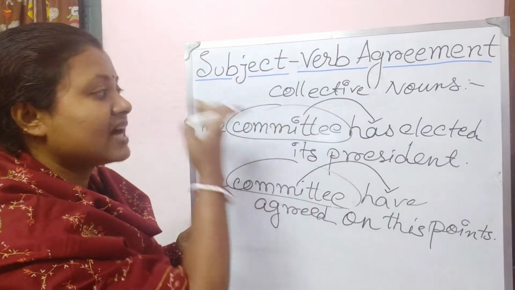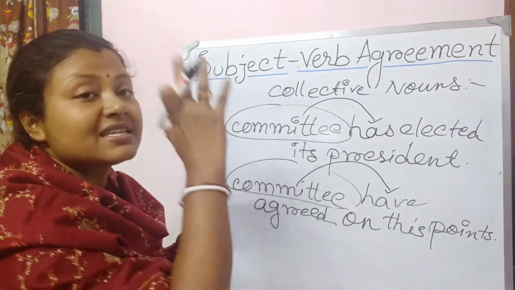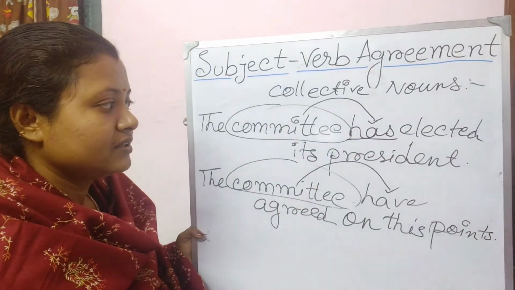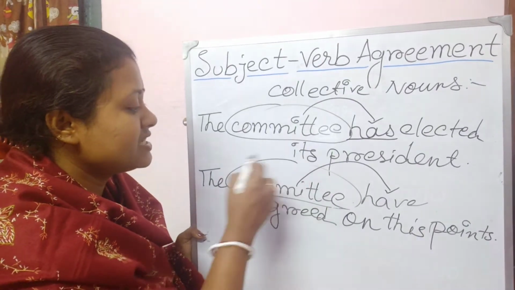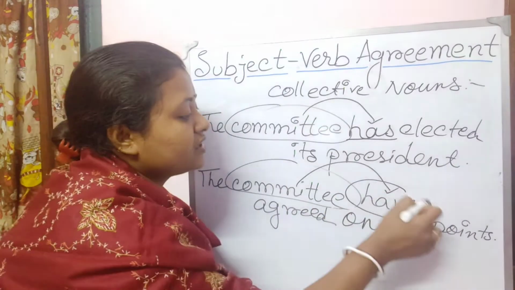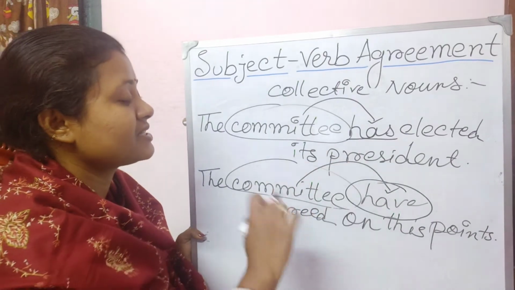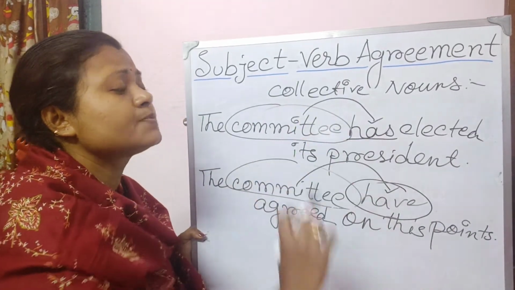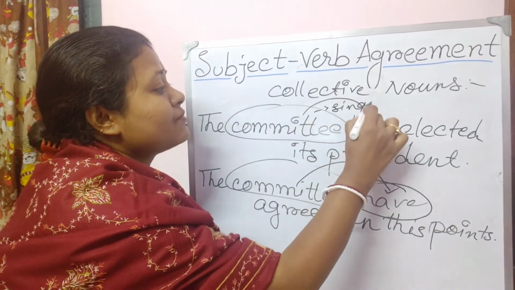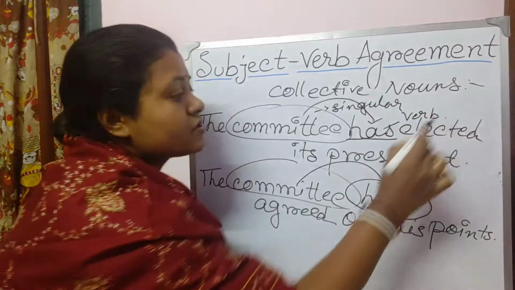If the collective noun refers to the members as a whole, then it will be written in the singular number. If the individual persons of the committee are referred to, then the plural verb will follow. For example, the committee has elected its president. The committee as a whole has elected its president. So it refers to a singular subject over here, and that is why the verb is also singular.